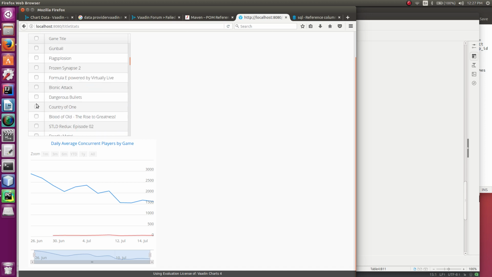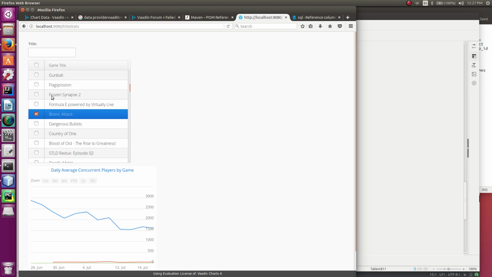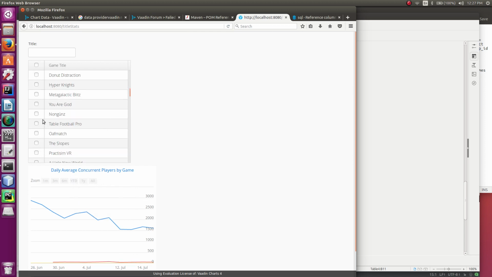Bionic Attack. So anyway, as you can see, no one's playing Bionic Attack. Okay. STLD the Redux. Okay. Anyway, I can't find a popular game. This Nongun's game is interesting because it apparently says it supports tons of different languages, but only 3 people play it. So they either invested a lot of money translating a game no one plays, or they're lying.